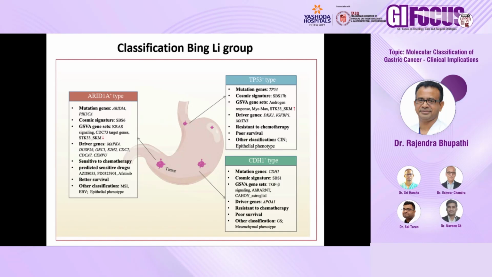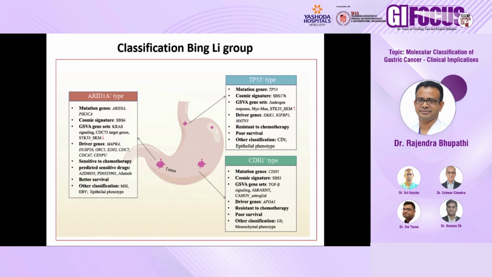The classification described by the Bingley group from China divides gastric cancer into 3 subtypes. The ARID1A subtype has a good prognosis, usually predominantly located in the antrum. They have better survival and are more sensitive to chemotherapy. They correspond to the MSI and EBV types of other classifications. They have an epithelial phenotype.